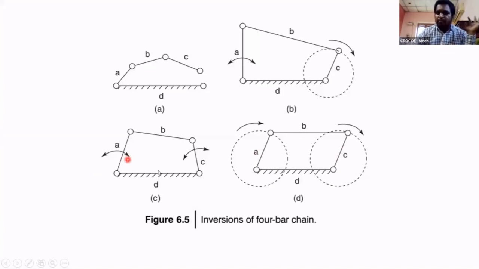This is called double lever mechanism. This is called crank and lever mechanism. Here we have four inversions of mechanism. Here there is no possibility for mechanism. Here we have one crank and one lever, means one is rotating, one is oscillating. Here two are oscillating, so double lever. Here two are rotating, means double crank mechanism. These are the main important inversions of the four bar mechanisms.